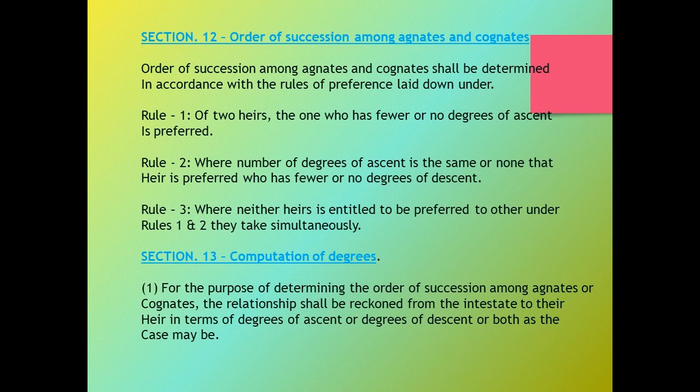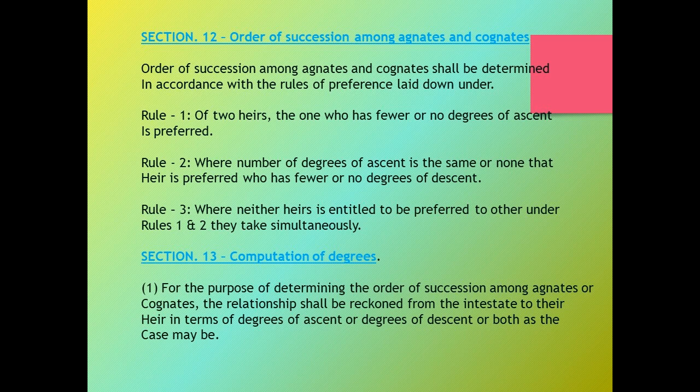And when all the claimants are collaterals, those who are having fewer degrees of ascent will be preferred. And if the degrees of ascent are the same, the one who has the fewer degrees of descent will be preferred. And if among the claimant collaterals, the degrees of ascent and descent are the same, all of them take simultaneously and among them they share per capita.